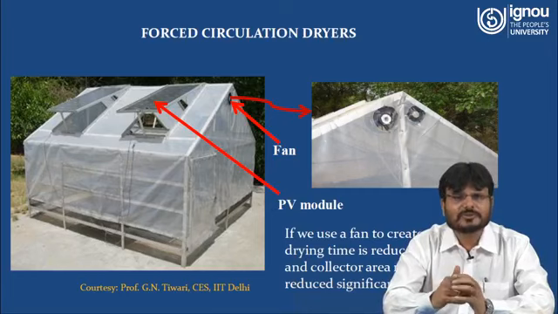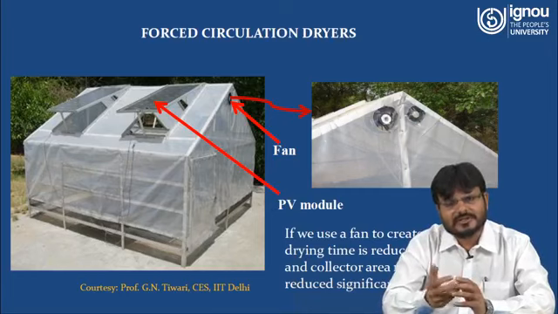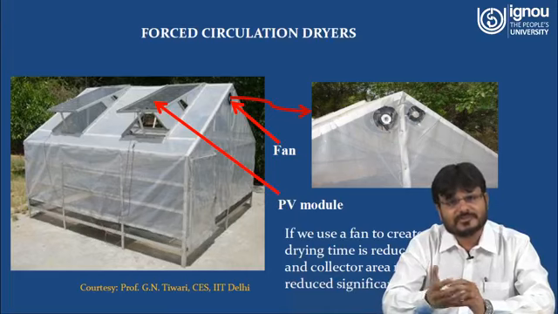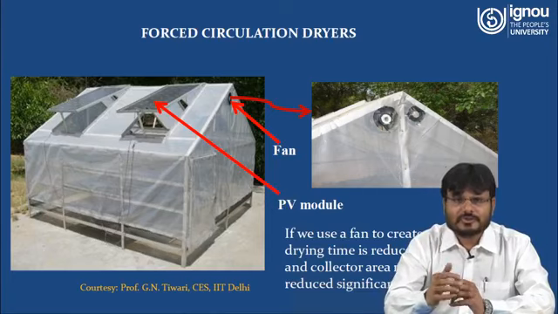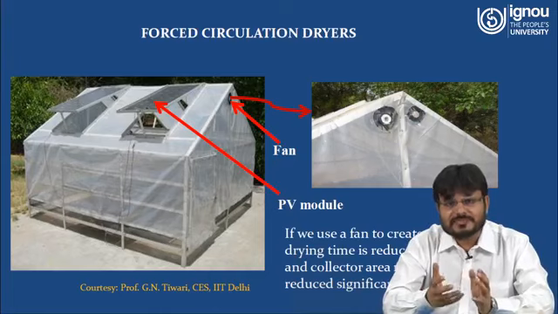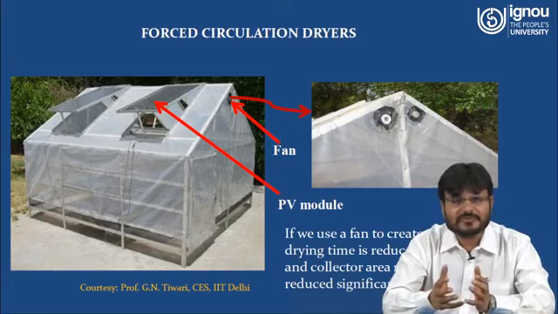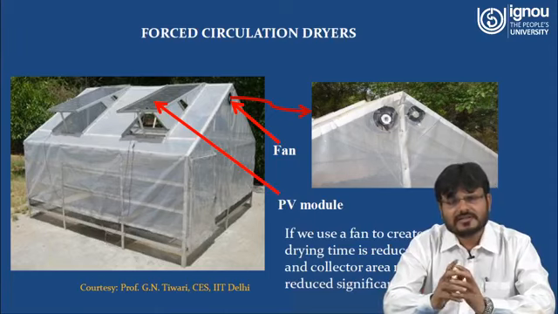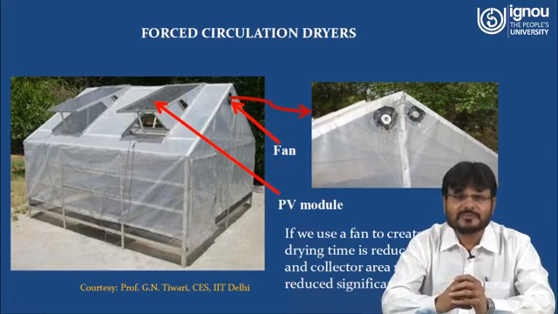And how can the velocity of the air be controlled? It can be controlled with the help of the fan. And how can the fan be controlled? It depends on the voltage. As you know, we are using the PV module to run this fan. The PV module gives DC power, DC current and DC voltage, so DC fans are used, and the supply to operate this DC fan is taken from the PV module.